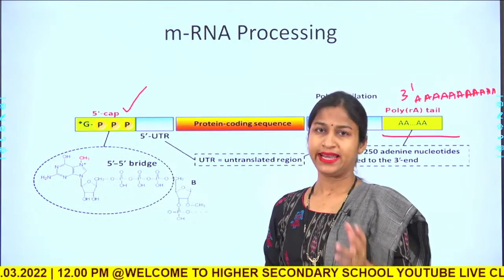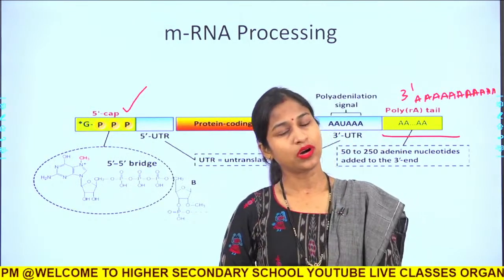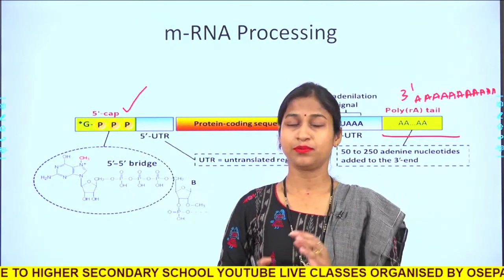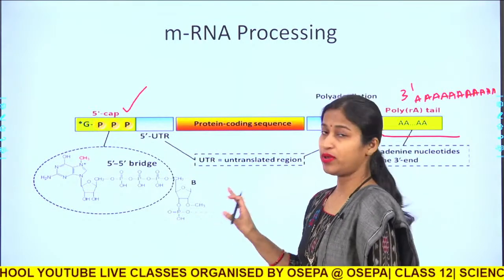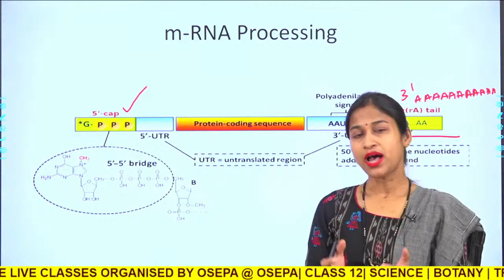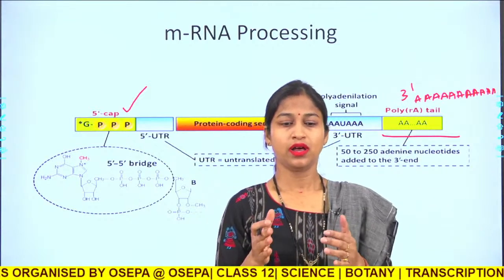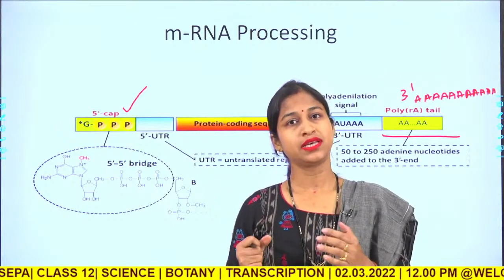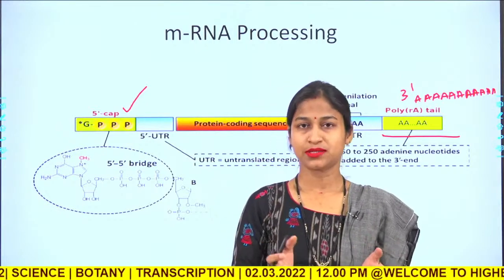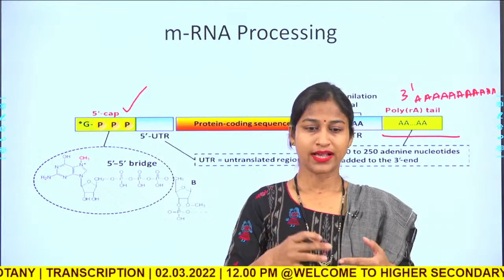Besides that, tRNA molecules also undergo post-transcriptional modification, but we are more concerned about mRNA, as mRNA acts as the template for the synthesis of protein as per the genetic code, or as per the codon.